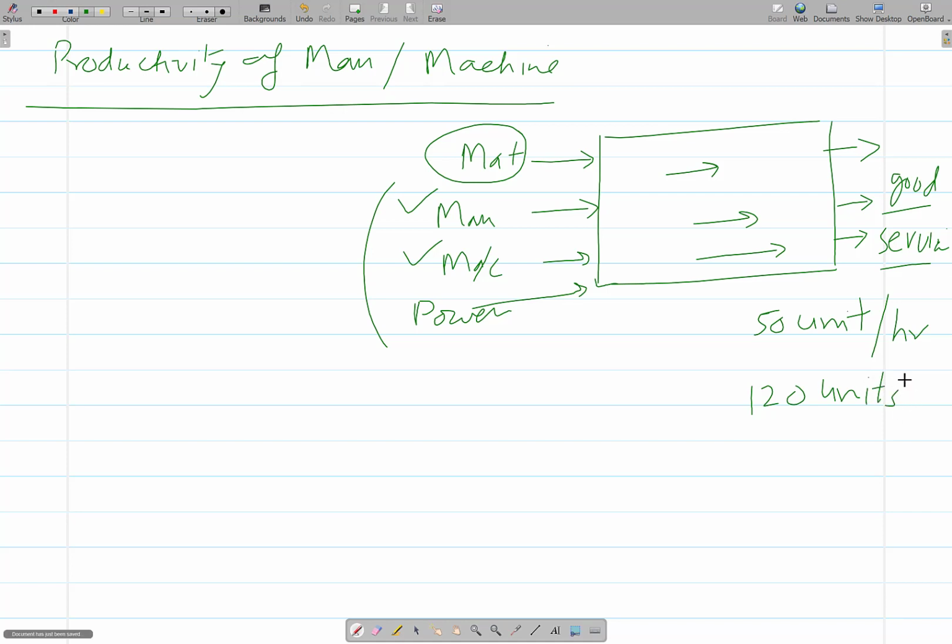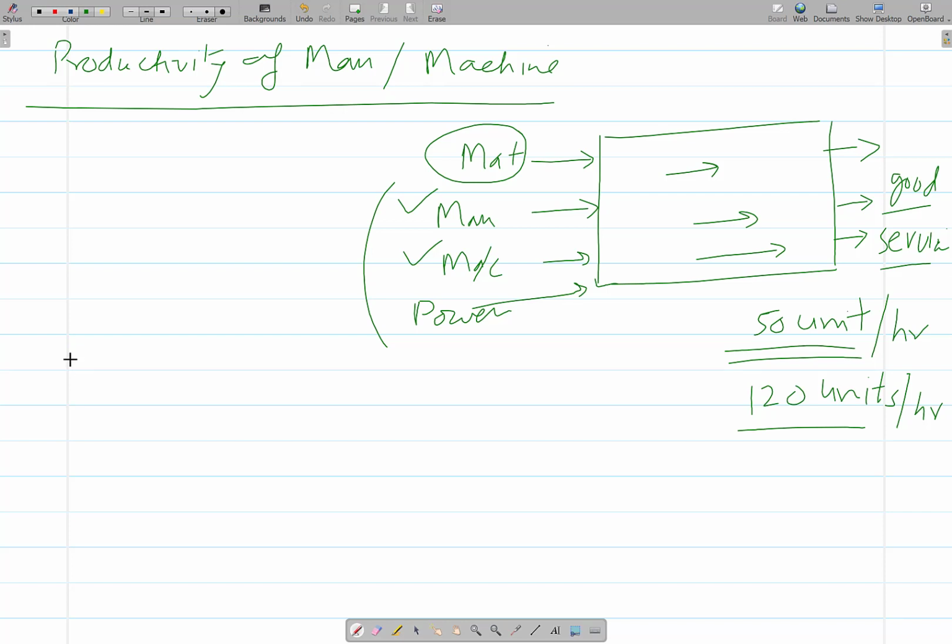That brings in a lot of difference with regard to the productivity. So our system, which was producing just 50 units per hour earlier, and after the improvement, if we could facilitate the production of 120 units per hour, then certainly there will be significant enhancement in the productivity.